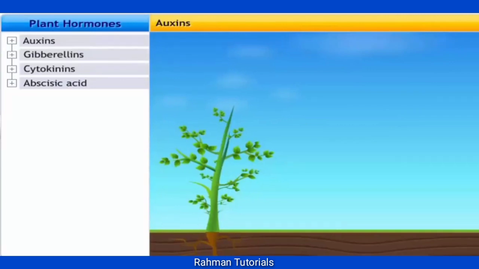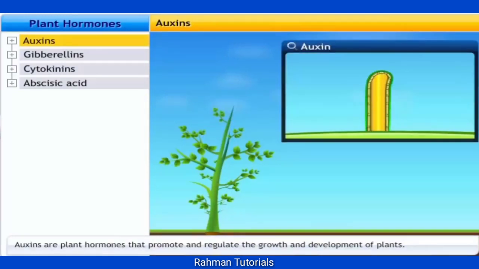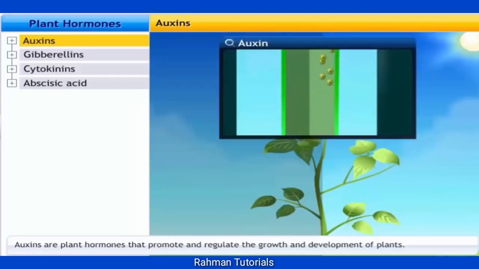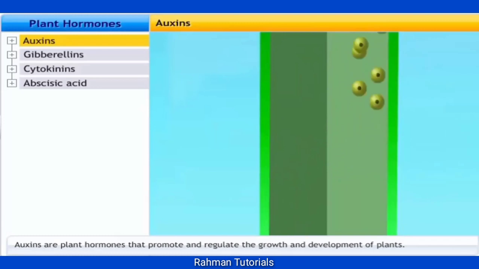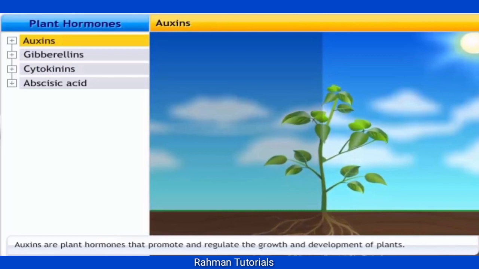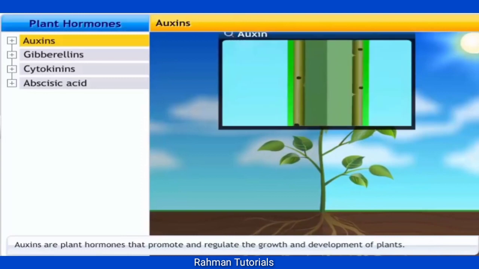Let's study the different types of plant hormones. Auxins. Auxins are synthesized at the tip of the shoot and help the plant to grow. When one side of the plant is exposed to light, auxins diffuse towards the shady side of the shoot. This concentration of auxin stimulates the cells to grow longer on the side of the shoot which is away from the light. Thus, the plant appears to bend towards the light. They also promote cell enlargement and cell differentiation in plants.